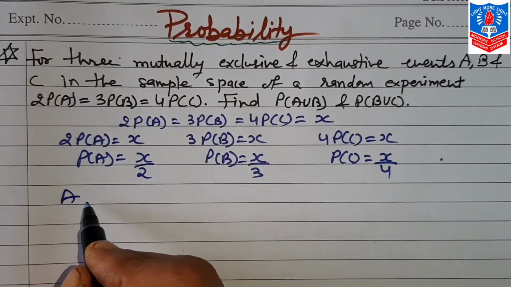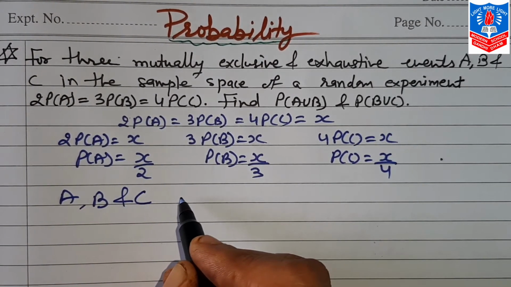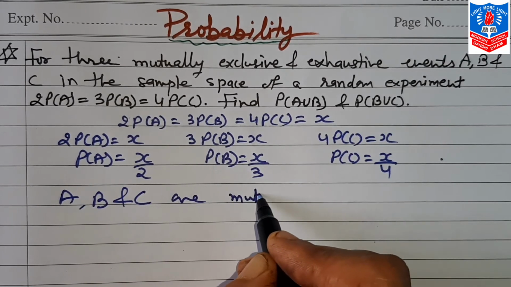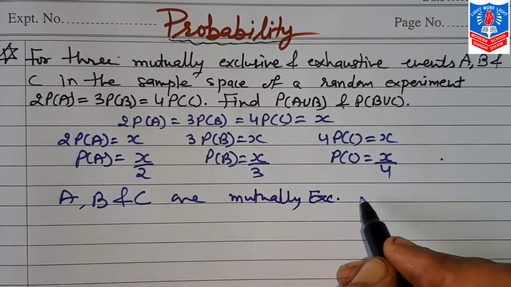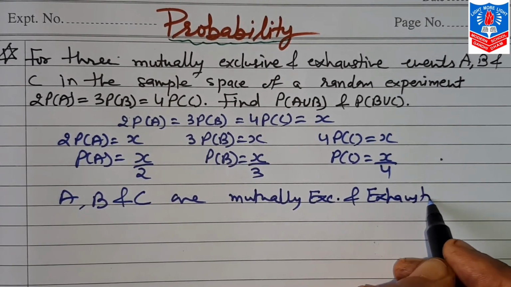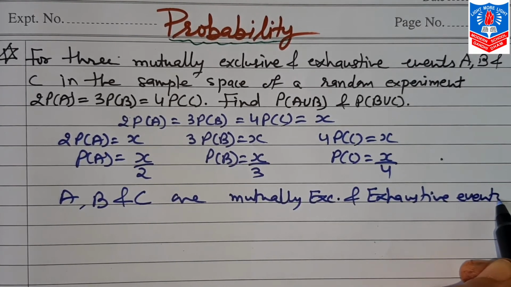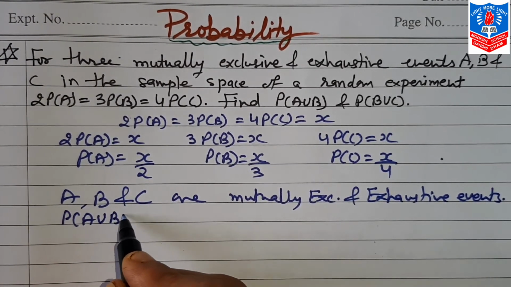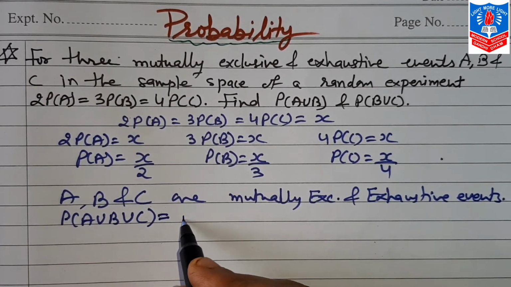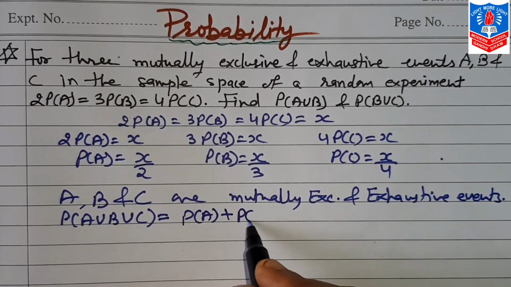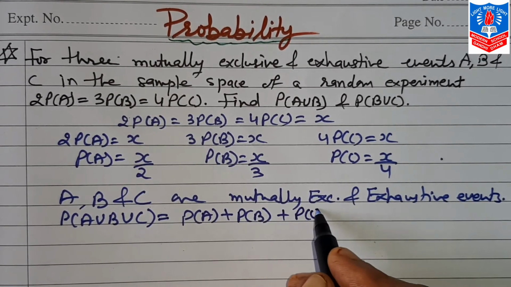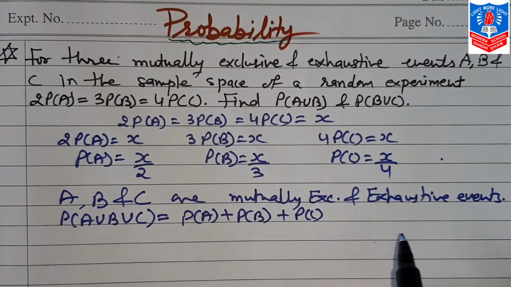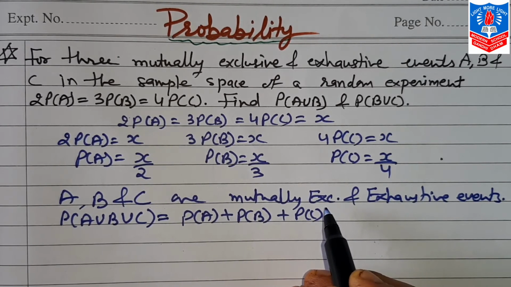Now these A, B and C are mutually exclusive as well as exhaustive events. So we know very well that probability A union B union C will be equal to probability A plus probability B plus probability C minus A intersection B minus B intersection C. Those values won't be there, because they are mutually exclusive, nothing is common between them.